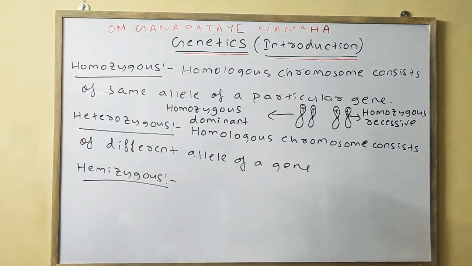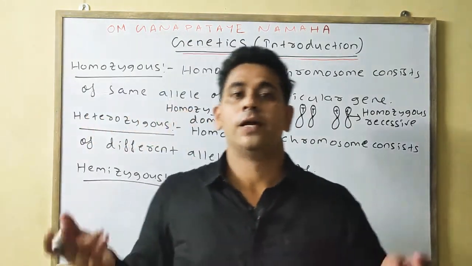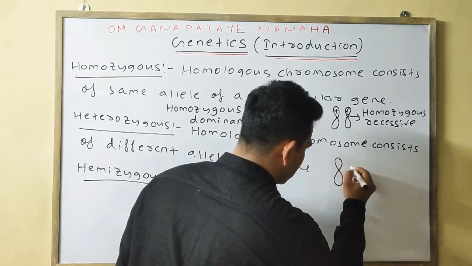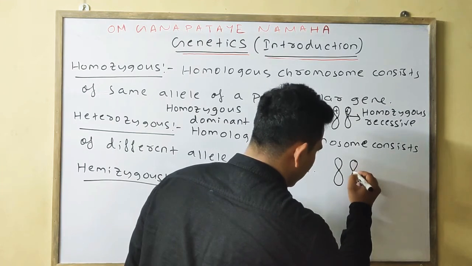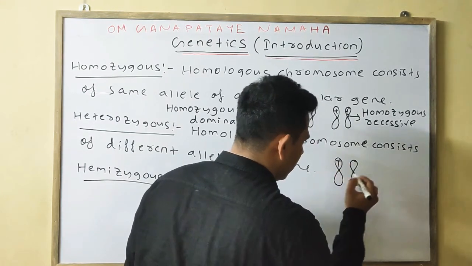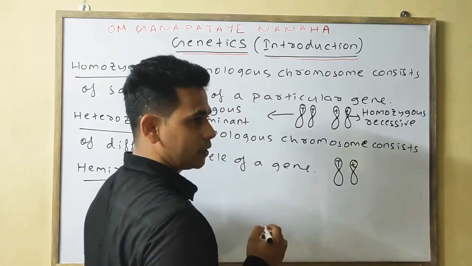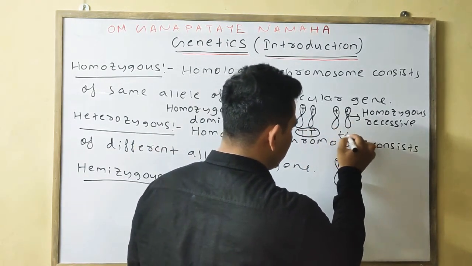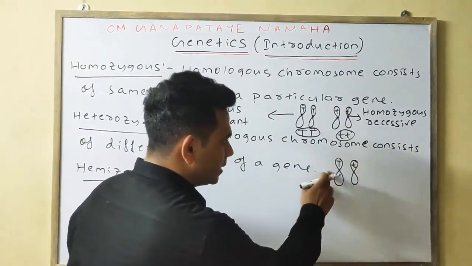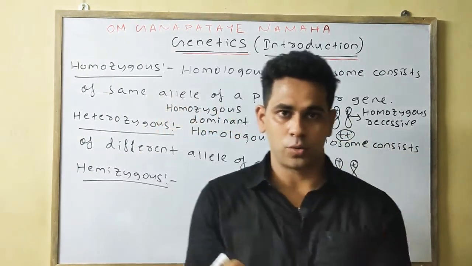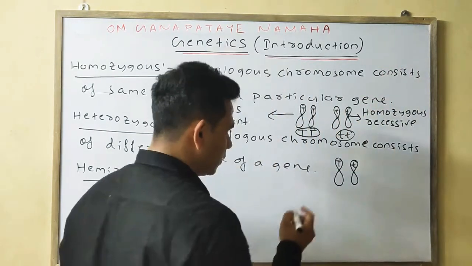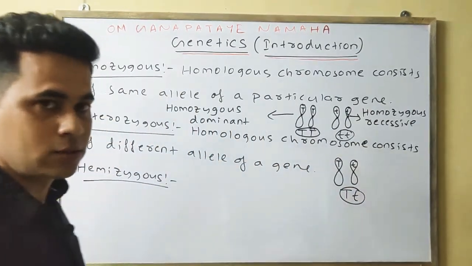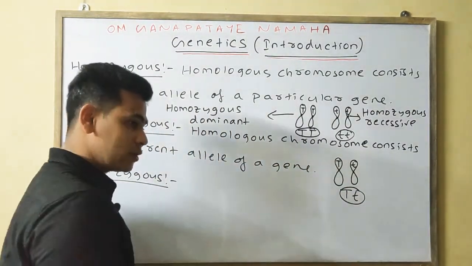Obviously, heterozygous means homologous chromosomes which consist of different alleles. For example, in one chromosome there will be capital T, in another chromosome there will be small t. This one is represented by capital T, this one by small t. As two different alleles are present on the homologous chromosomes showing a particular gene or character, it is known as your capital T, small t. It is your heterozygous. Okay, in the case of hemizygous, what happens?